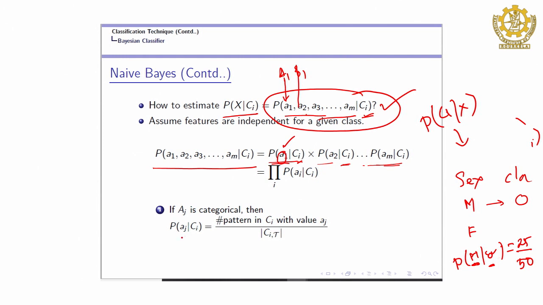Therefore, the probability of Aj given a particular Ci is the number of objects in that category with the same value Aj divided by the total number of objects belonging to class Ci. That means if you have 30 objects belonging to class C1, out of these 30 you find a particular category, for example whether the person owns a home or does not own a home.